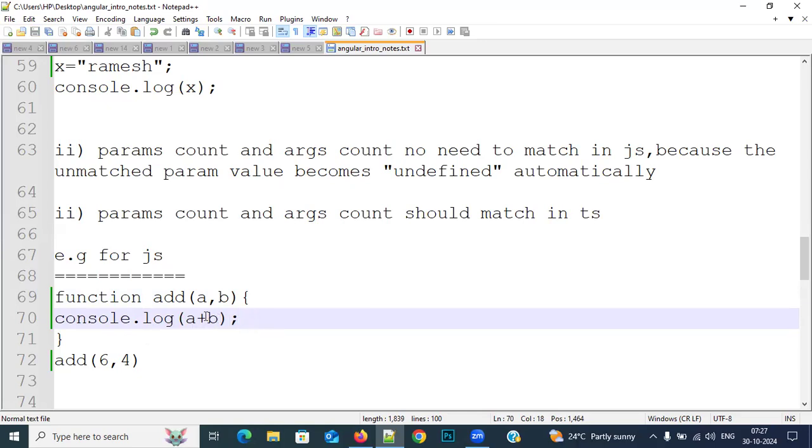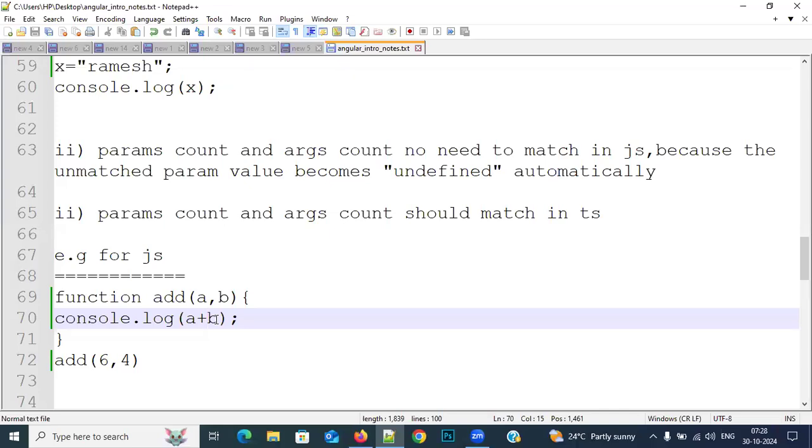In TypeScript, plus will perform 2 kinds of operations. Look at the left side of the plus and the right side of the plus. If both are numbers, then plus works like an arithmetic addition operator, so it will perform the addition operation. Please remember, if any one of the values or both values are strings, for example left side or right side, then it will work like a concatenation operator. Concatenation operator means it will just keep everything side by side.